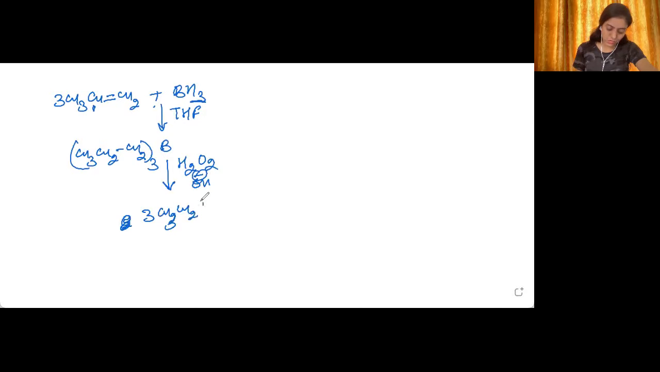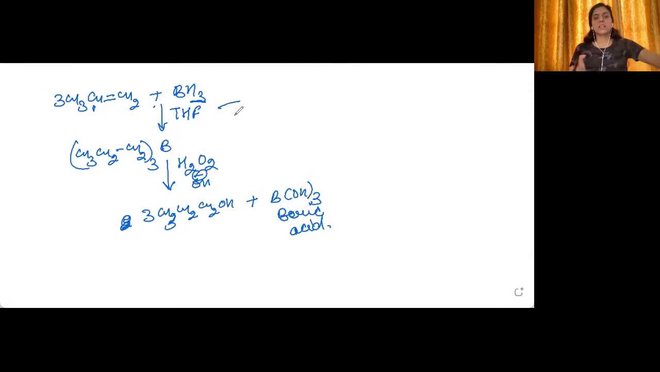CH3, CH2, CH2OH plus boric acid will be formed. Now this step is known as oxidation. So the first step, that is the reaction of alkene with borane in the presence of tetrahydrofuran, is known as hydroboration. After that, there is oxidation of this product formed, leading to the formation of alcohol. It is oxidation. So hydroboration, oxidation.